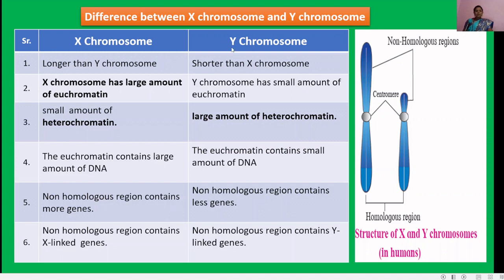In the Y chromosome, the non-homologous region contains fewer genes. The non-homologous region contains X-linked genes in the X chromosome, and Y-linked genes in the Y chromosome. So these are the differences between the X chromosome and the Y chromosome.